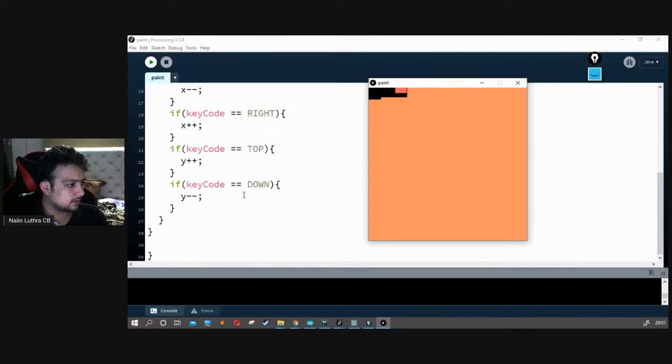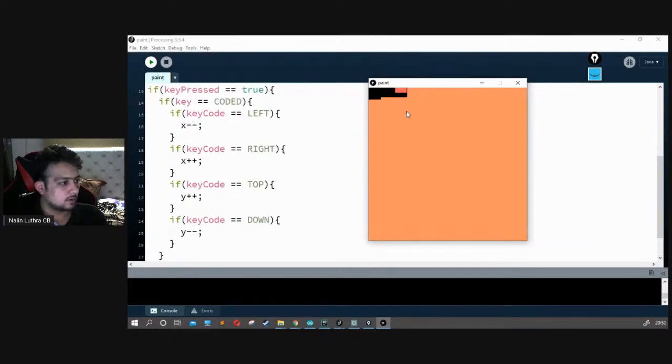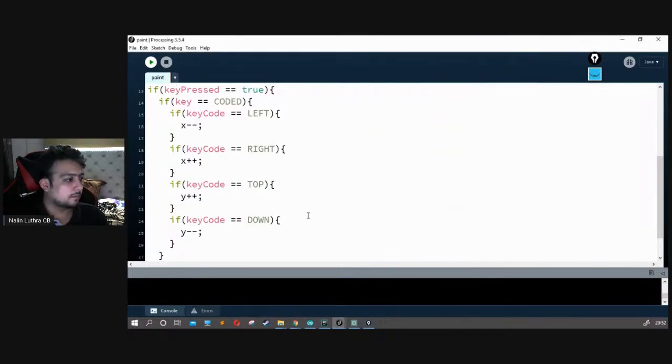I think top is not working maybe. I'm not sure. If I press down, it's going up. Oh yeah, my bad. I misinterpreted. It should be y minus minus and it should be y plus plus. Extremely bad, I'm sorry. I just explained to you it works reversed. We just talked about the coordinate system and I forgot.